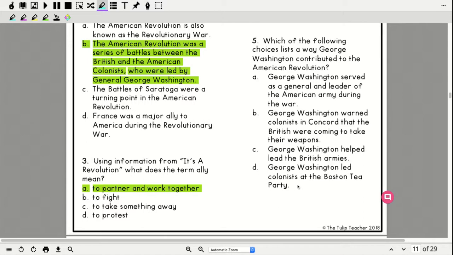D, George Washington led colonists at the Boston Tea Party. So in order to answer this, I'm going to go back to that picture of George Washington and read that little section. It clearly tells me that he was the general and leader of the American Revolution.